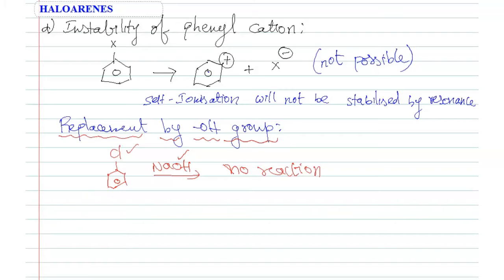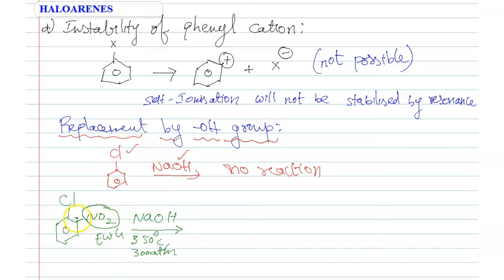Suppose you take electron withdrawing groups on chlorobenzene in ortho and para positions. Now if you take NaOH at 350 degrees Celsius and 300 atmosphere pressure, here NO2 is an electron withdrawing group.